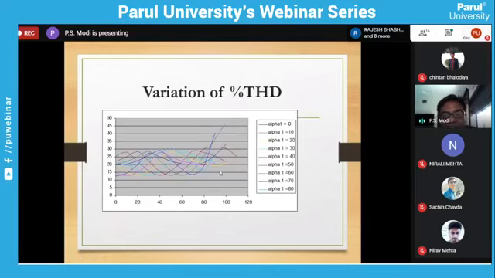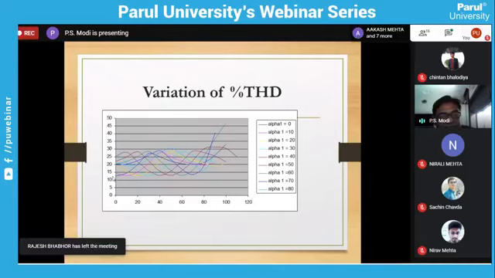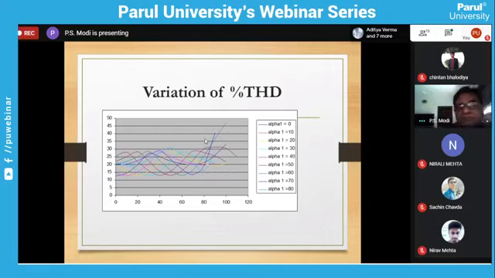So this is the variation of the THD, different colors. Take first, suppose this red color, alpha 1 10 degree fixed and variation of alpha 2. So this pink color, this is the pattern of the harmonics, you can get it for different values of alpha, percentage THD. You can see the THD is minimum 10%, maximum is going around 30%. So between 12 pulse and 6 pulse, THD is varying.